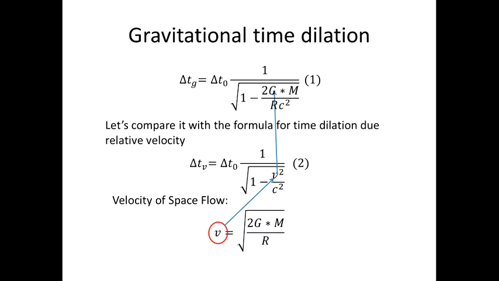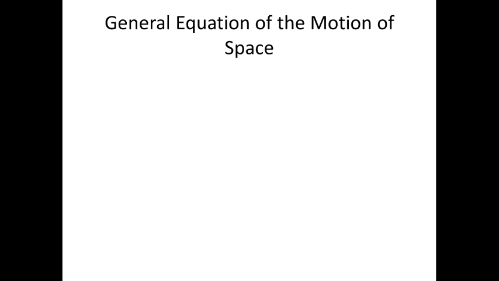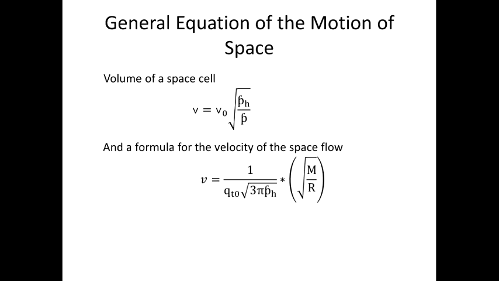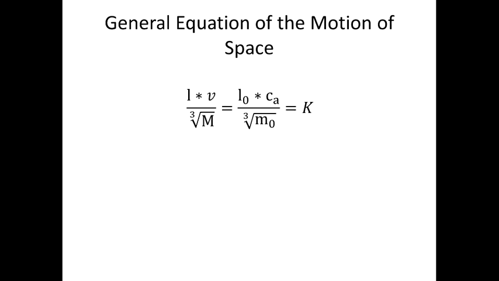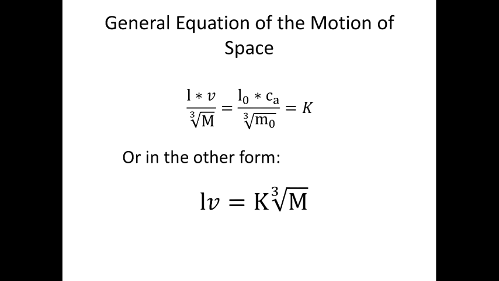Besides Newton's formula for gravitational acceleration, it is possible to get a very useful formula which connects the linear size of a space cell and its velocity under the influence of a mass m. From the formula for the volume of a space cell and the formula for the velocity of the space flow, it is possible to get this equation. Or in another form, it shows that the product of the linear size of the space cell and its velocity is a constant for a given mass. Smaller space cells move faster than bigger ones, or decelerating cells are getting bigger and accelerating cells are getting smaller.